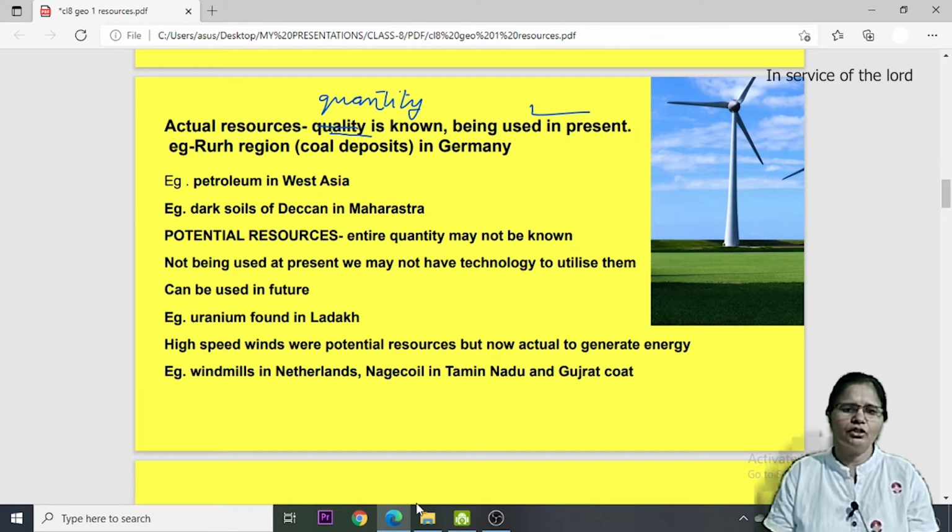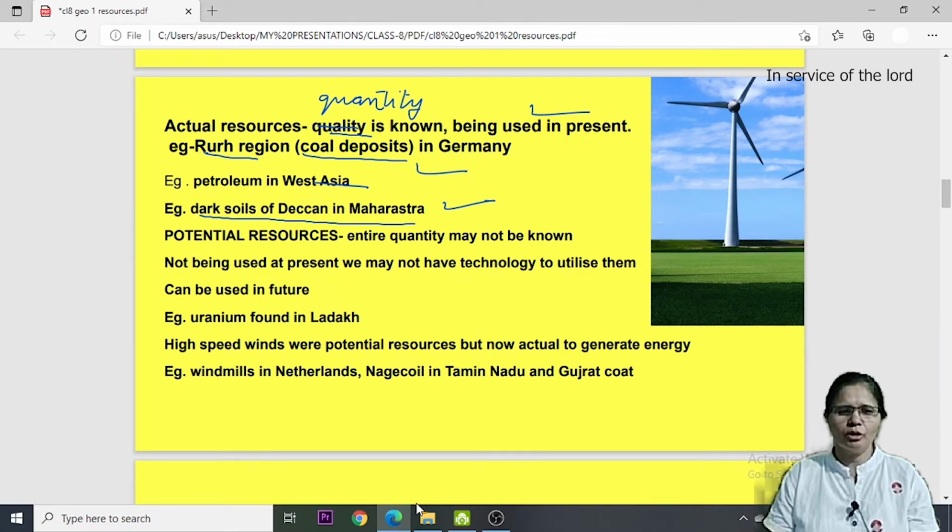Examples are given in your book. The Ruhr region in Germany has coal deposits which are being used presently, and we know even about their quantity. So it means these are actual resources. Another example of actual resources is petroleum in West Asia. And the third example given in your book is the dark soils of the Deccan in Maharashtra. These are examples of actual resources.